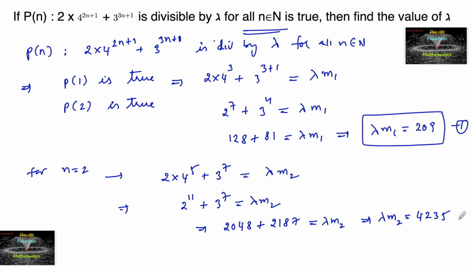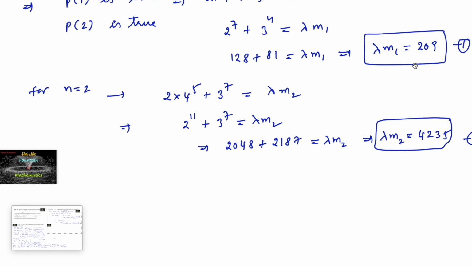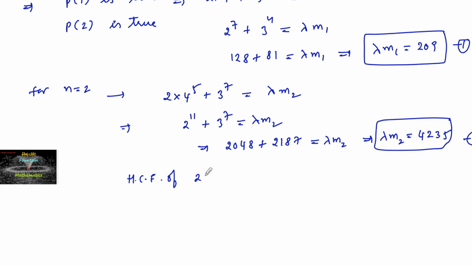4235. So make this equation 2, and from these two we can take out the common factor of 209 and 4235. So let's find the HCF of 209 and 4235.